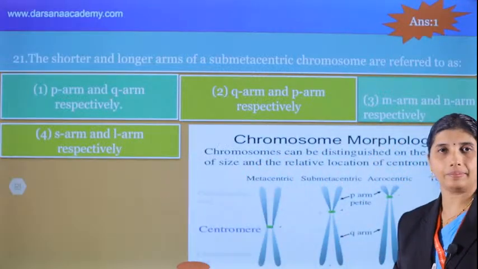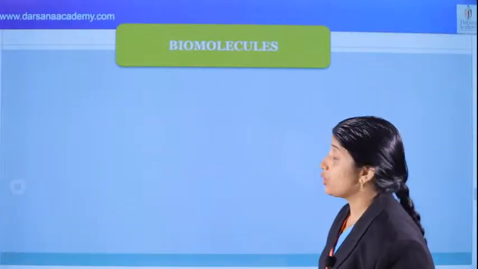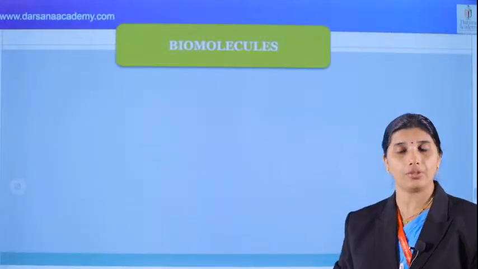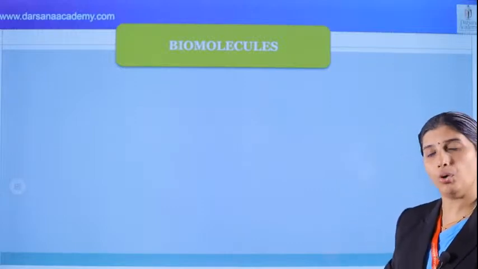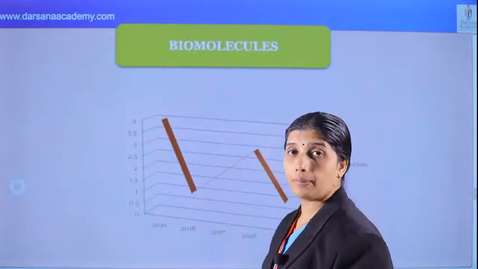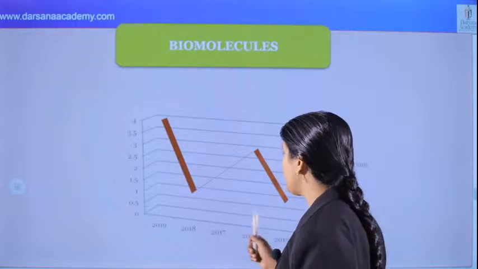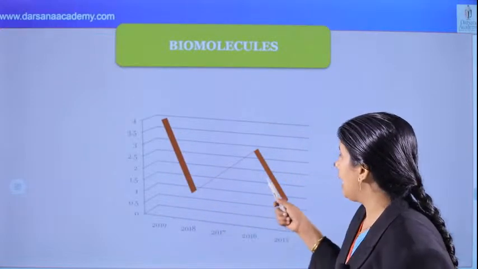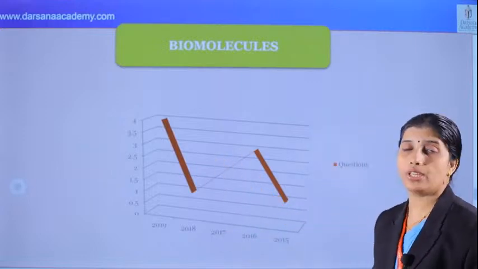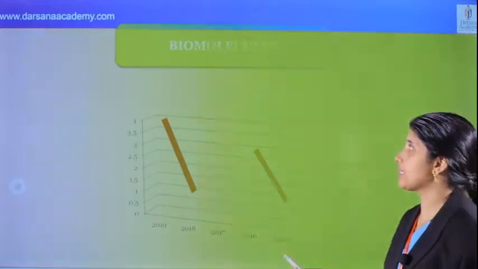And what about the next question? That's the next chapter, which we are going to deal with next. That is biomolecules, a very simple and important chapter. Going through the previous questions, in 2018 and 2015 there was one question each, in 2019 there were 4 questions, and in 2016 there were 3 questions from this chapter. Important chapter and easy chapter.